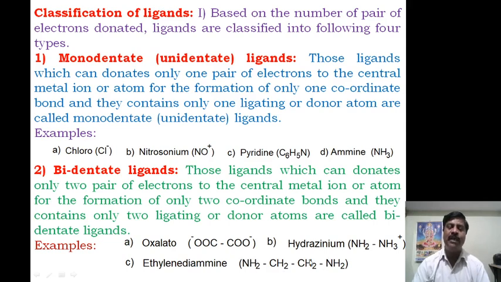This can donate a pair of electrons at a time. Therefore, at a time two pairs of electrons are donated, and hence two bonds are formed, and two ligating atoms are there, and hence it is called a bidentate ligand.